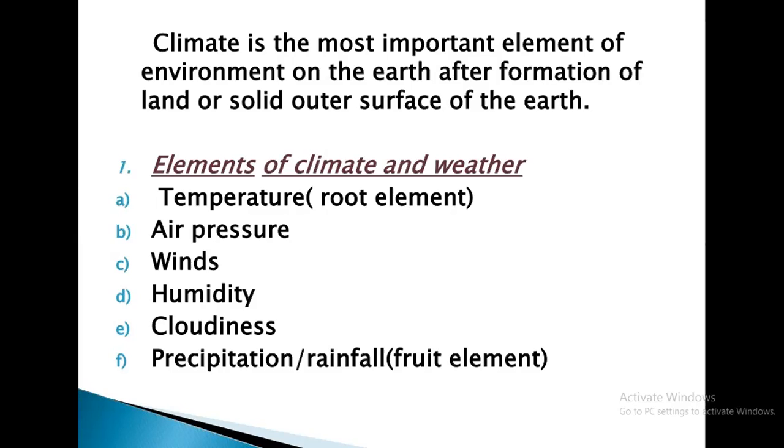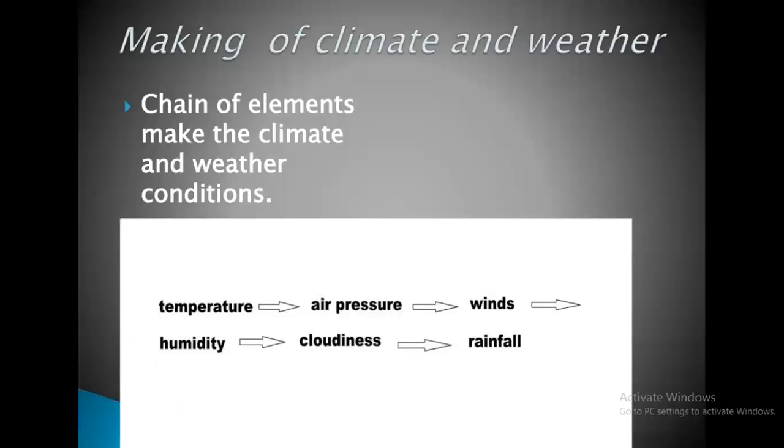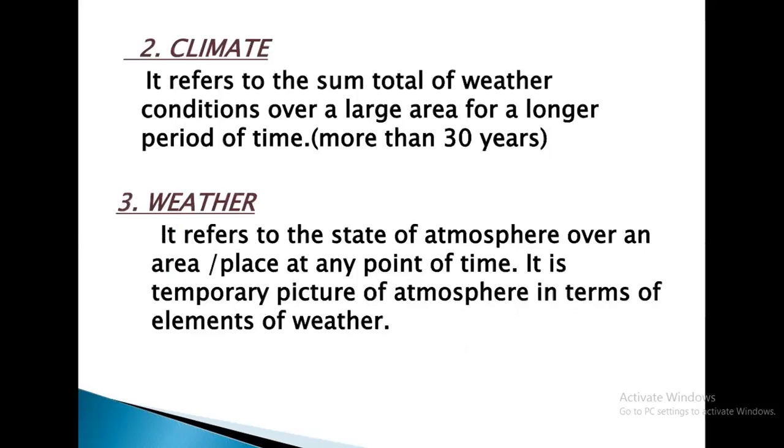Elements of climate and weather are given here. You can see temperature, air pressure, winds, humidity, cloudiness, precipitation. So these are the elements which are present in climate and weather. In this chapter, we are going to learn what is climate, what is weather, and how climate and weather are made, the making of climate and weather. Okay, so first let's see the difference between climate and weather.